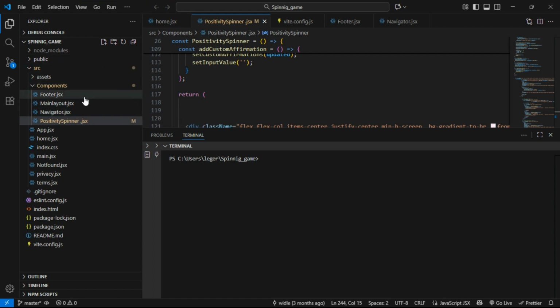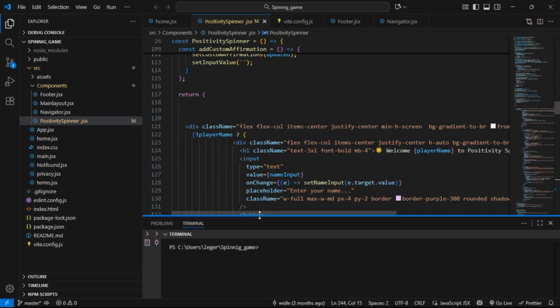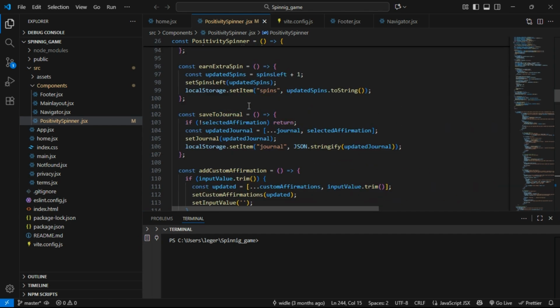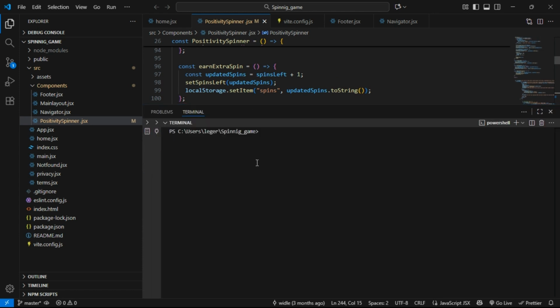So if you know JavaScript already, you are familiar with JavaScript, you will find React is pretty useful and pretty good to build your project front end. And the game is a spinner. I will show you the preview of it. It's basically a spinner.